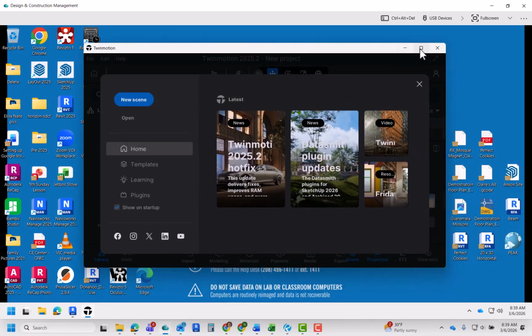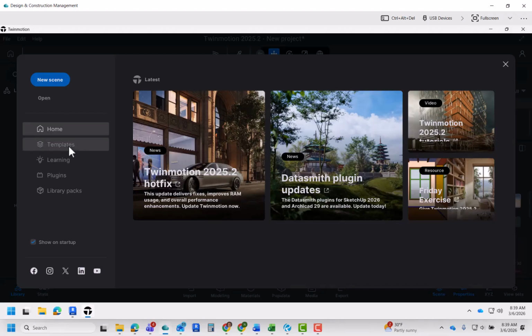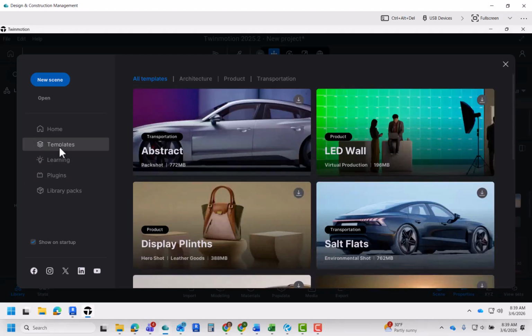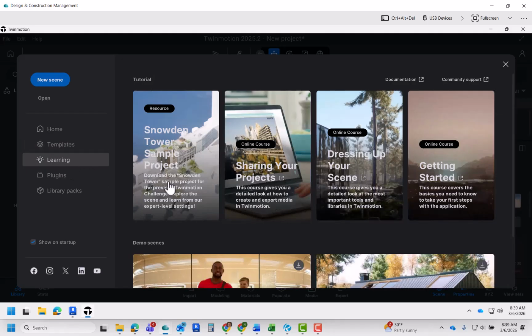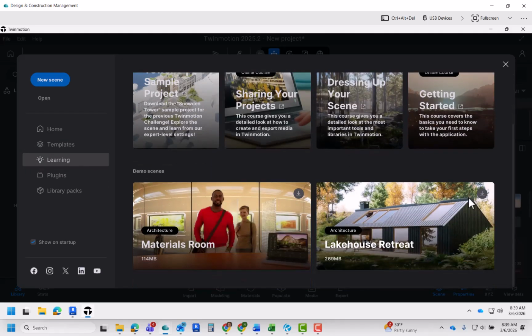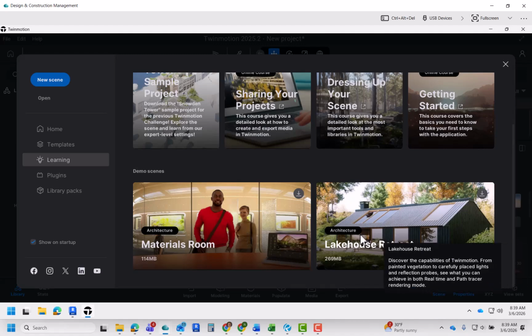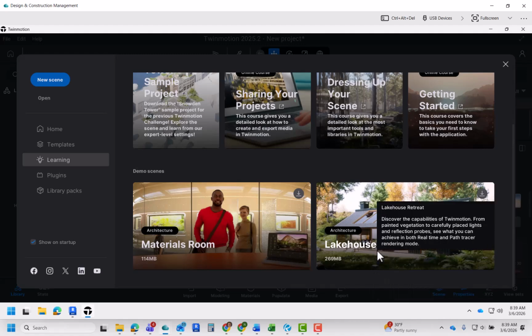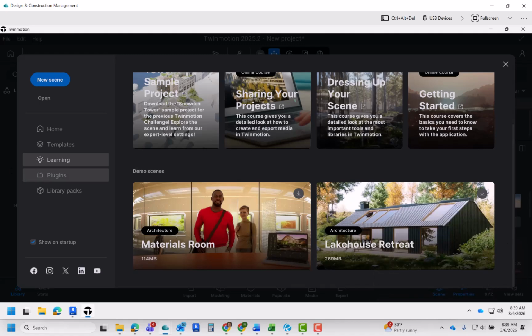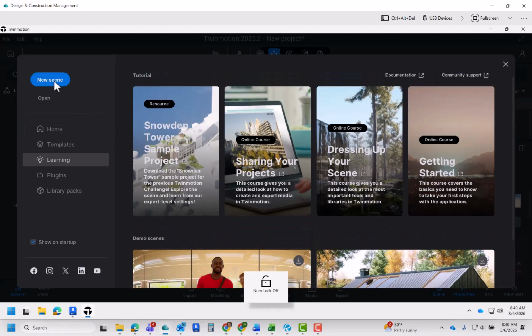Okay, next thing is we're now in Twinmotion. We've got a little menu here. We could, and eventually we will, go and look at some of these other tabs and open up projects that have been done by other professionals. They're really good. This one's great for people doing the kinds of things that we want to do, architecture and rendering. But in this case, let's just go ahead and create a new scene.